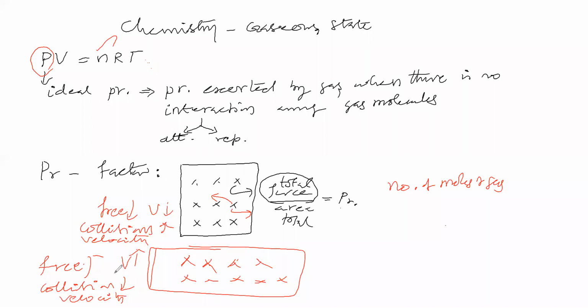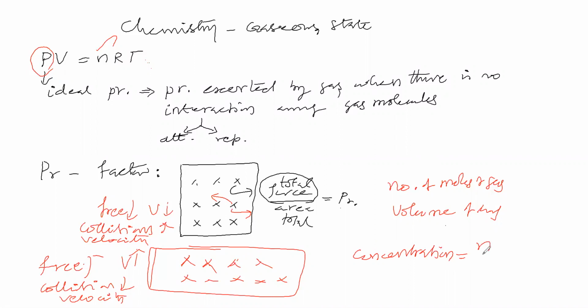From volume we can also get the inner wall area. If you see, the area will be more in this case and less in this case. So if the area is changing, the pressure also changes. So pressure also depends on the volume of the gas. Pressure depends on the volume of the gas and the number of moles of the gas. Next we will take the term called concentration.